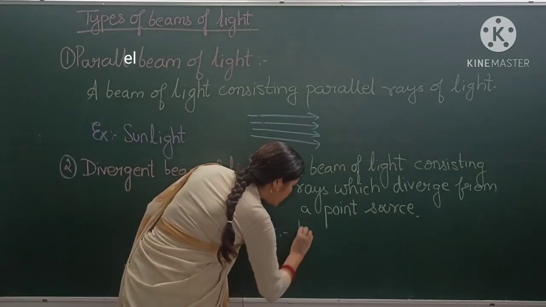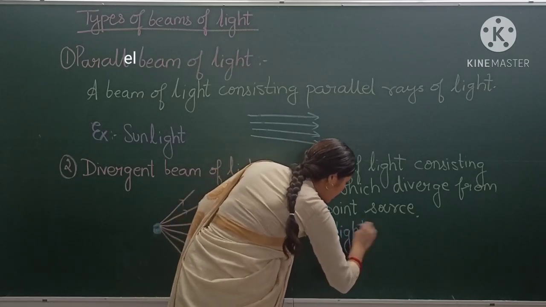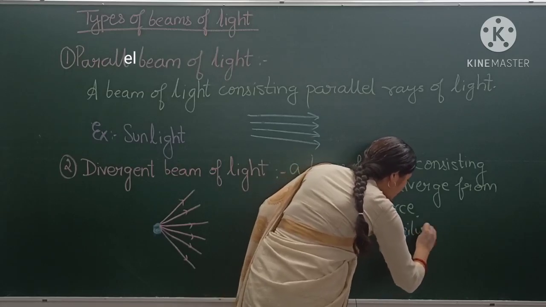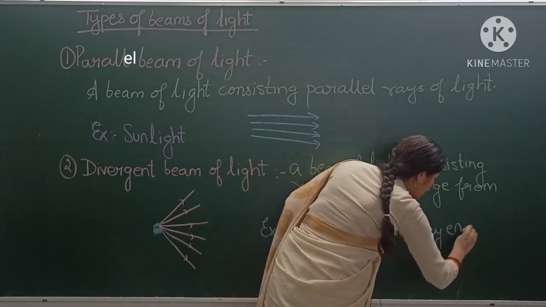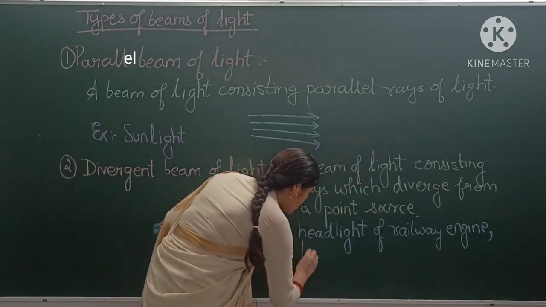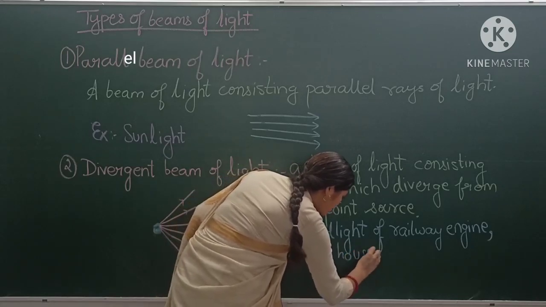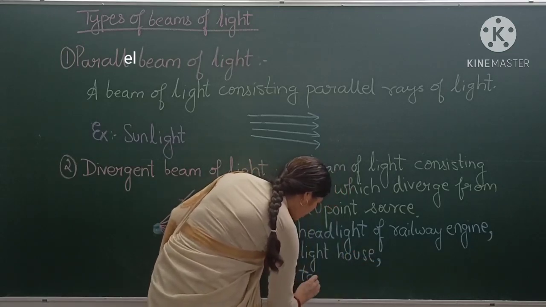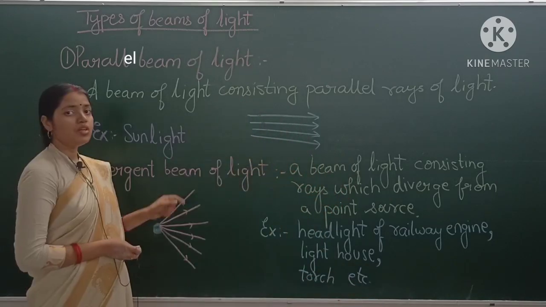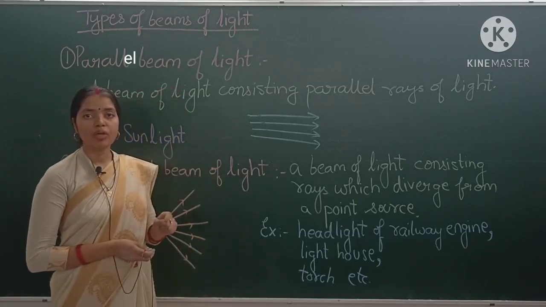For example, headlight of a railway engine, lighthouse, torch, etc. Okay, now move to the third type of beam of light, that is convergent beam of light.